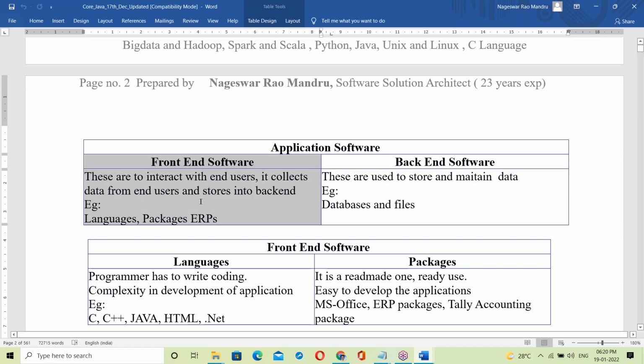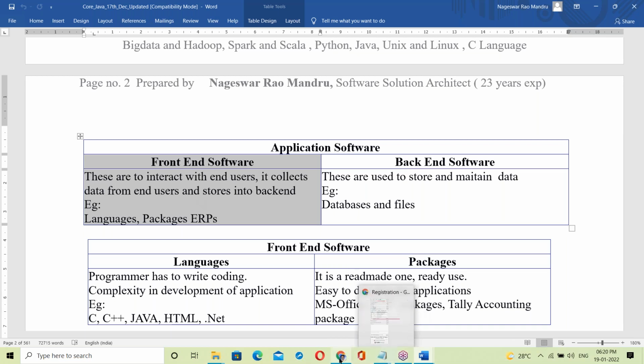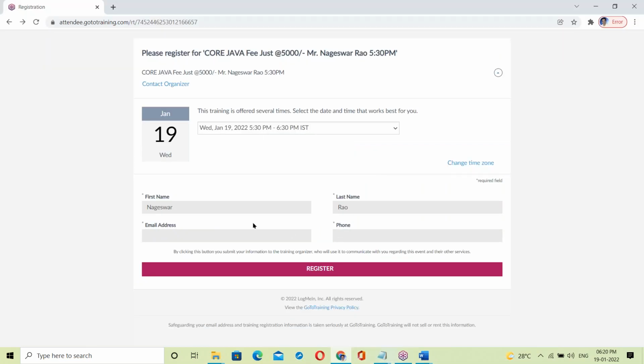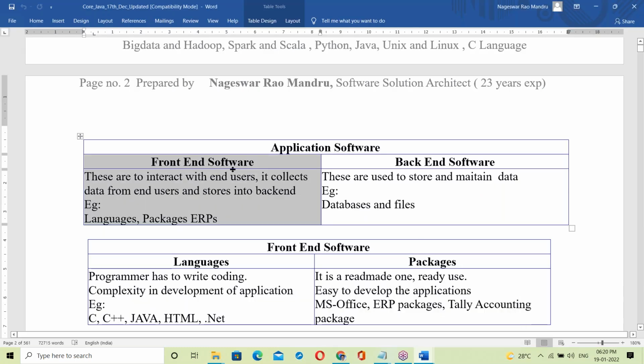Java is a front end. Behind this form, some Java program is taking data. Behind this program, it's a JSP page, developed in JSP, Java Server Pages. A Java program takes your data. That means it's a front end. Java is a front end.